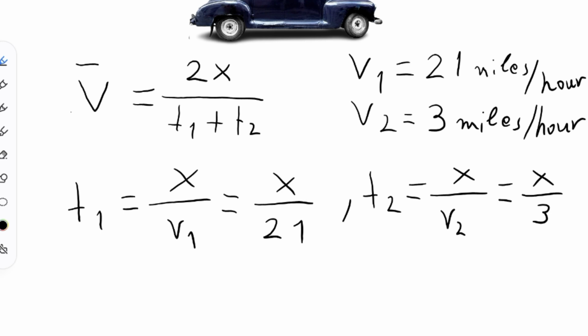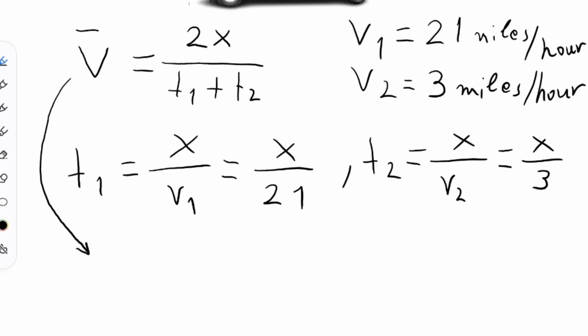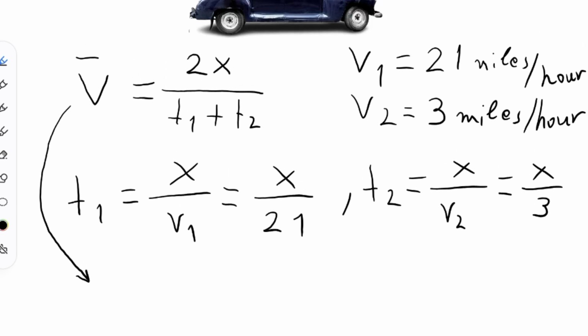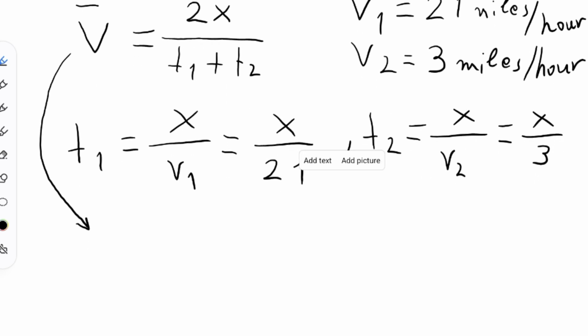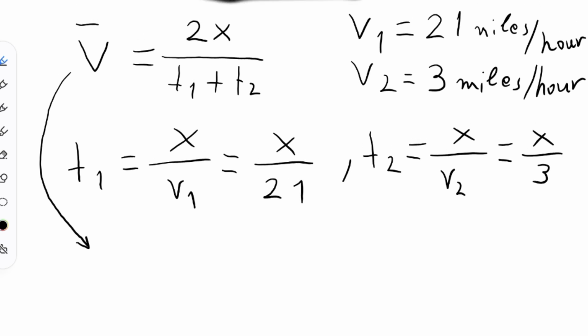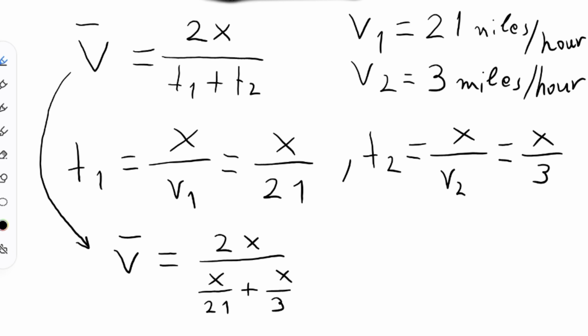Go back now to the initial equation that we'll use to calculate the average speed of the car for the whole trip. So going back to this equation, it is 2x over T1, which is x over 21, plus T2, which is x over 3.